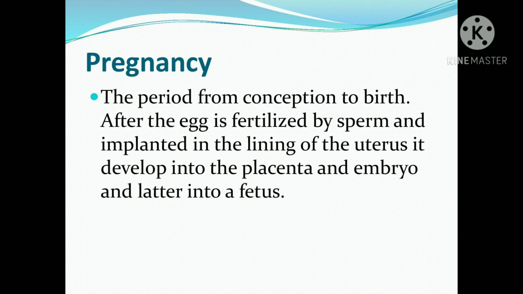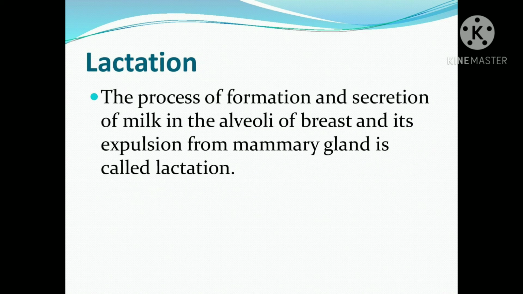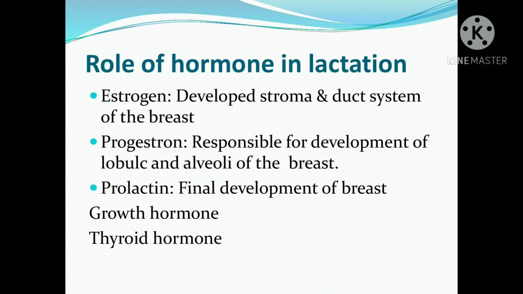Pregnancy: the period from conception to birth is called pregnancy. After the egg is fertilized by sperm and implanted in the lining of the uterus, it develops into placenta and fetus. So what is lactation? The process of formation and secretion of milk in the alveoli of the breast and its expulsion from the mammary gland is called lactation.